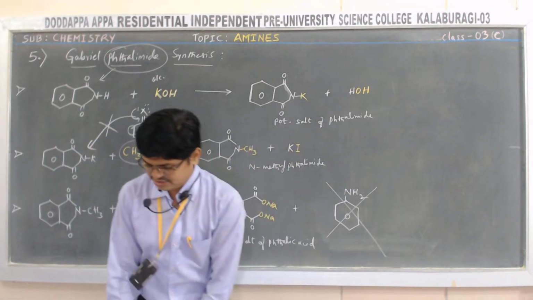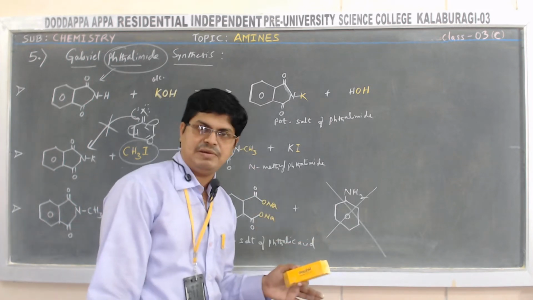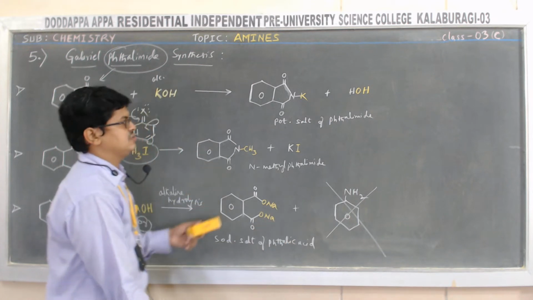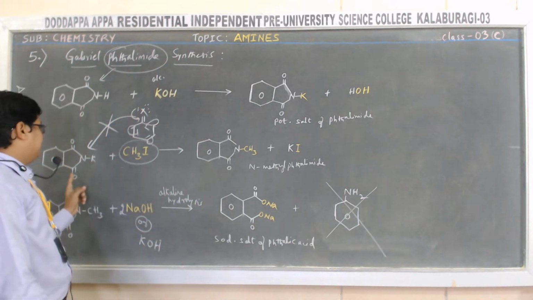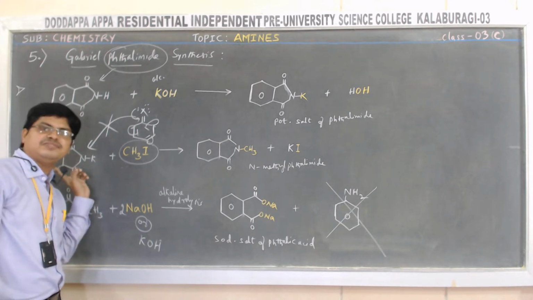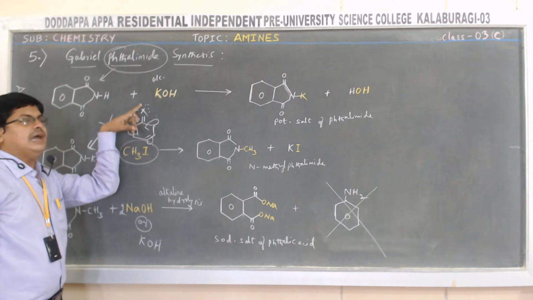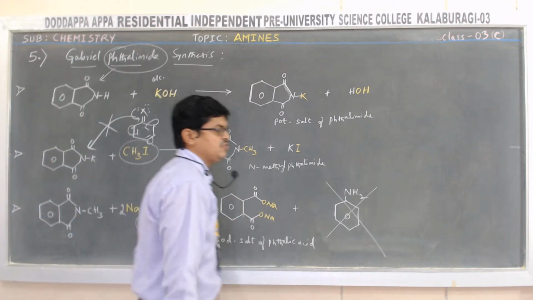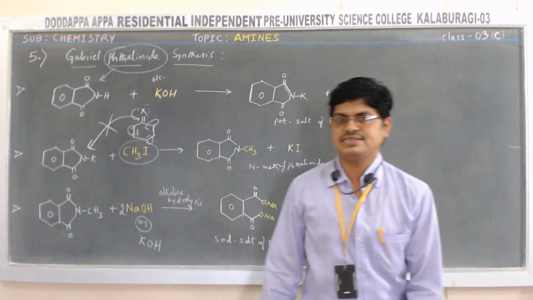So this is why Gabriel phthalimide synthesis is not applicable for the preparation of aromatic amines: the aryl halides will not react with the potassium salt of phthalimide due to the partial double bond between halogen and carbon of the benzene. So that's all about the fifth method, Gabriel phthalimide synthesis.